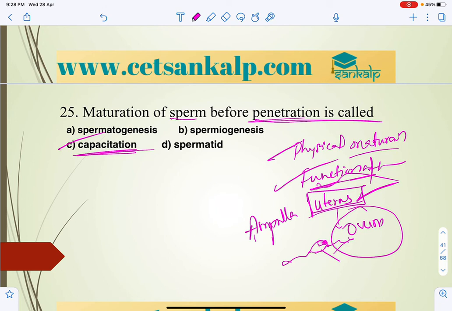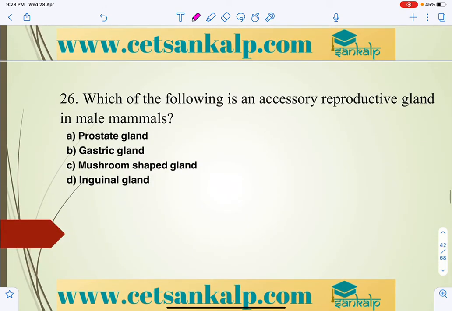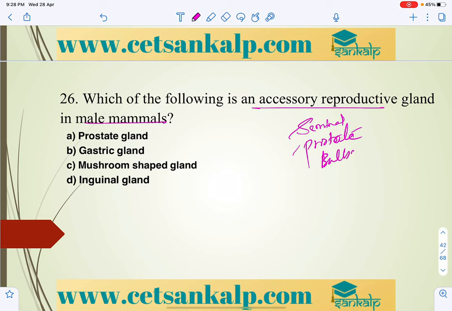The next question: which of the following is an accessory reproductive gland in male mammals? Just now we discussed that. The seminal vesicle, the prostate, and then the bulbourethral gland. So these are the male accessory reproductive glands. So that is the prostate gland. Gastric gland is a digestive gland. Mushroom shaped gland, that is not. Inguinal gland, that is also wrong.